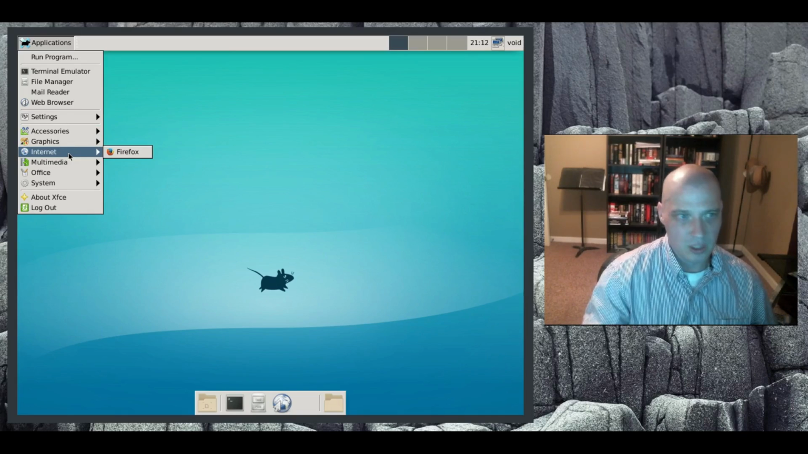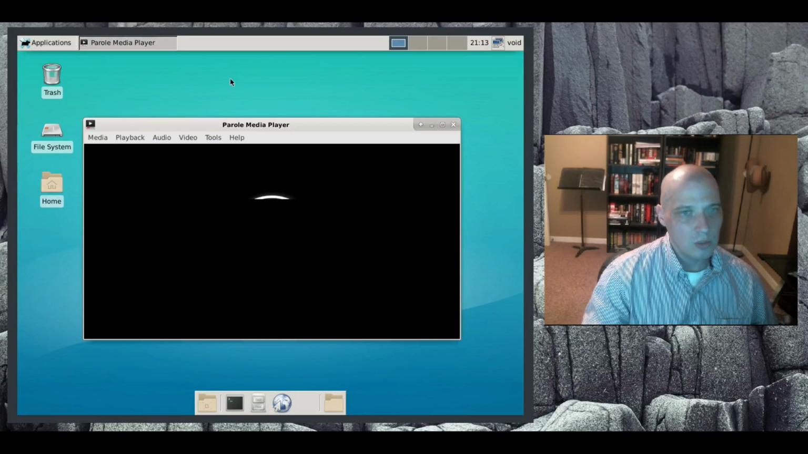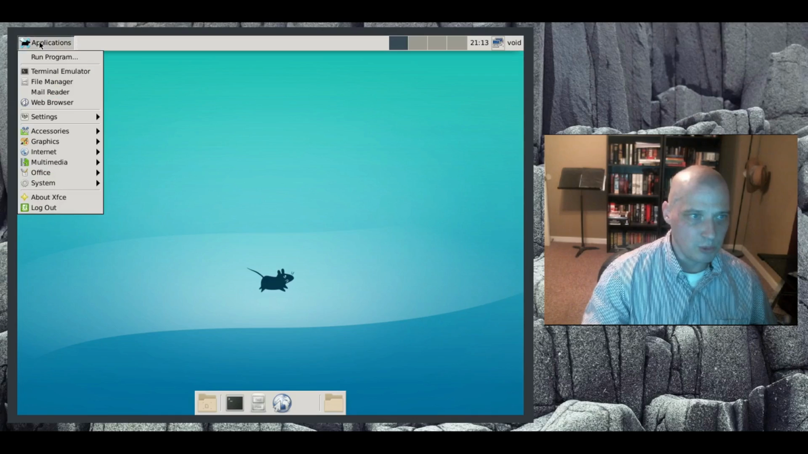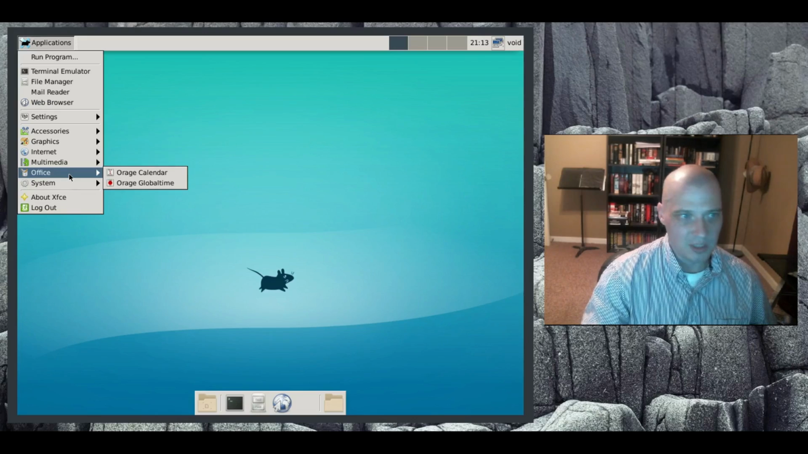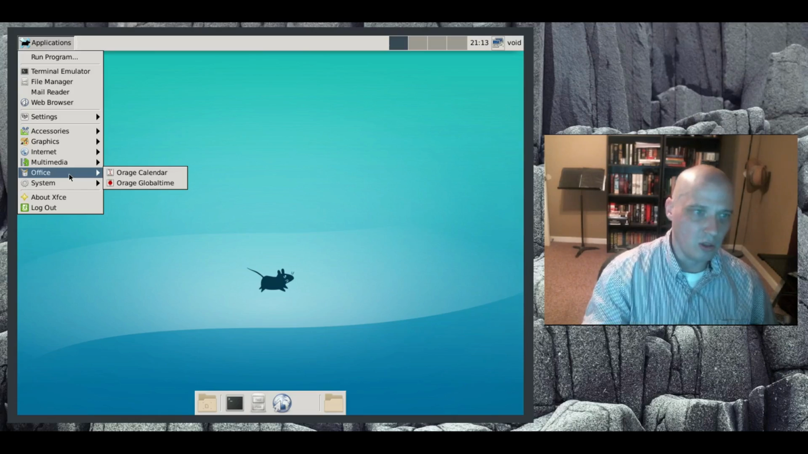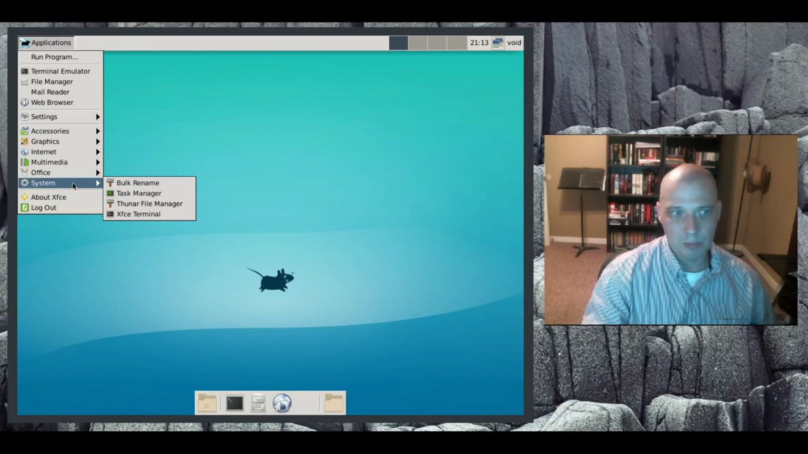Under Internet, the only program is Firefox. Multimedia, the only program is the Parole Media Player, which is really a video player, but you can also play music in it. So, under Office, we have calendar and global time again, so no Office programs really, no LibreOffice, no AbiWord or Gnumeric or anything really. So this is a bare bones system. Basically what you'd have to do once you've installed Void Linux is open up a terminal and, through their package manager, just go ahead and start installing all the software you want on the system. So this is pretty bare bones stuff.